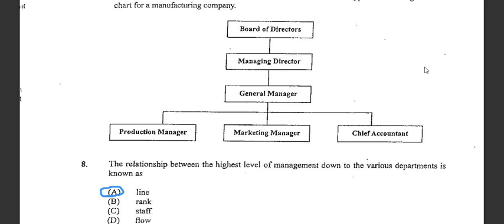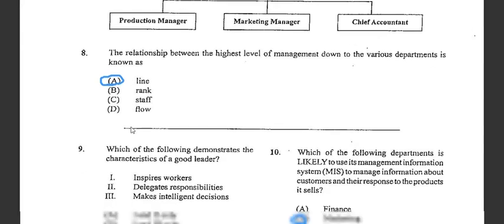It's not a flow chart, guys, because it's a line of direct flow. It's not a flow chart, it's not a rank, it's not a staff, it's a line. So the answer here for number eight would be line.